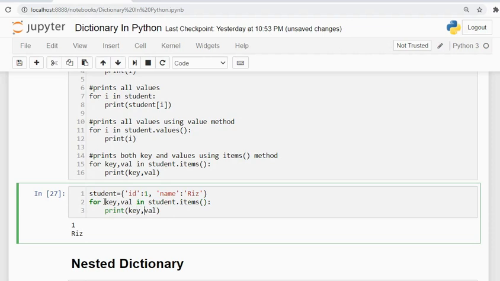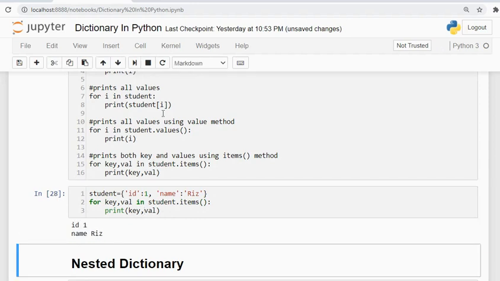So this has a lot of practical uses in your professional life. You will find it when you start working in Python. So here we are able to see both the key and the value.